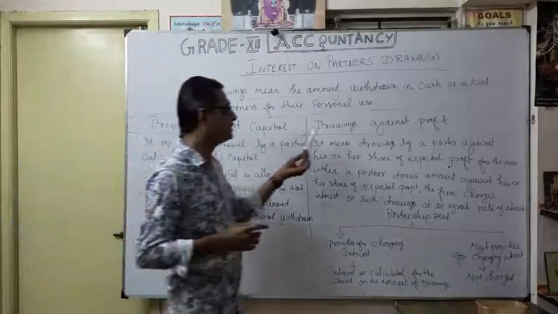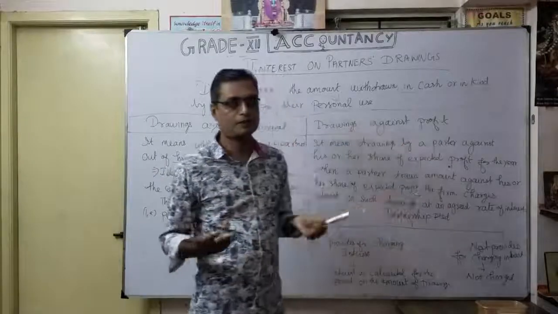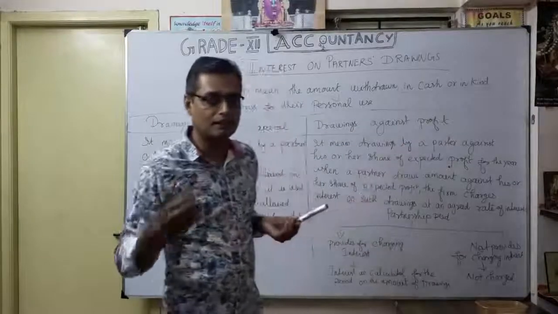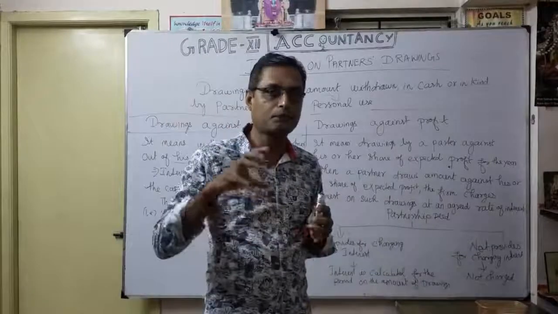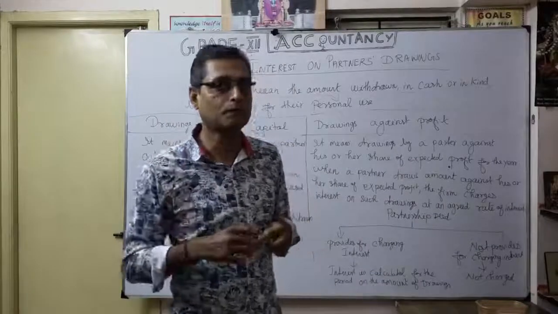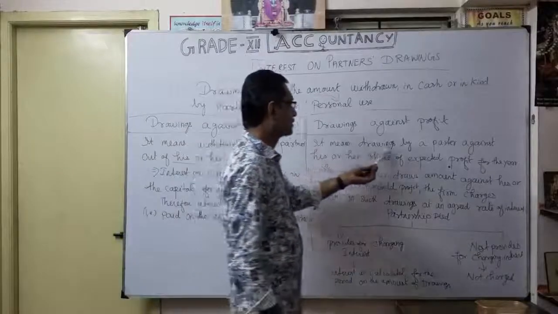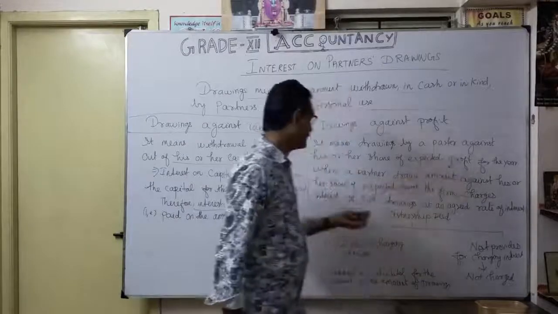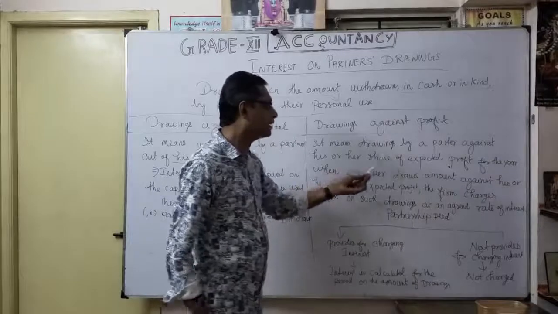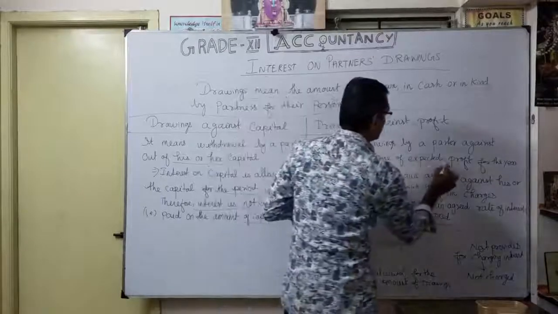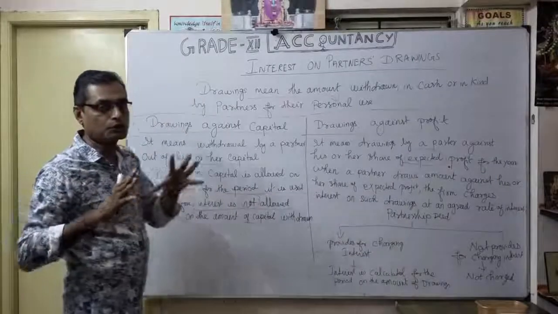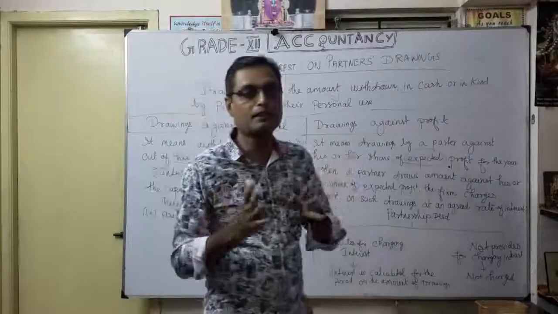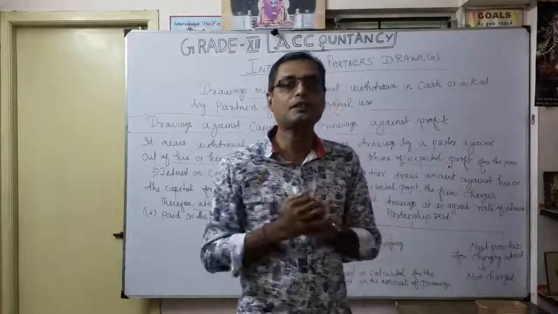Now coming to drawings against profit. It is a very simple one. Here, it means drawings by a partner against his or her share of expected profit for the year. Definitely, the allocation of profit sharing to the particular partner is what he or she can withdraw.